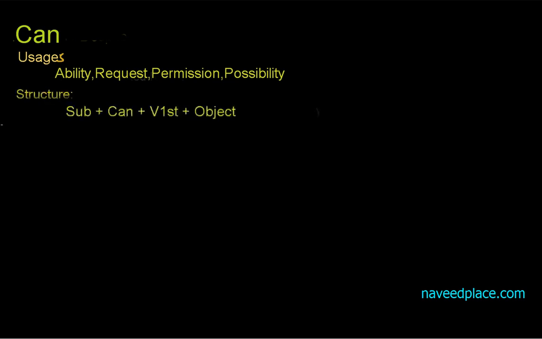So what is can? In order to learn can, we need to see the usages of can. So let's see the usages. The usages are ability, request, permission and possibility. Ability, permission, request and possibility, these are the usages of can. Now it's time to see the examples.